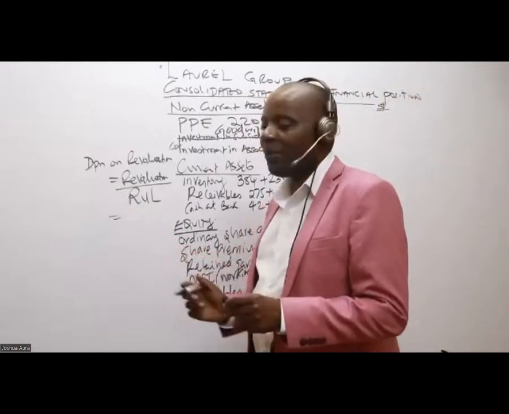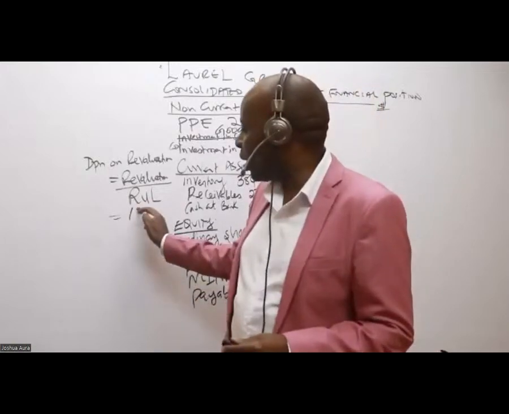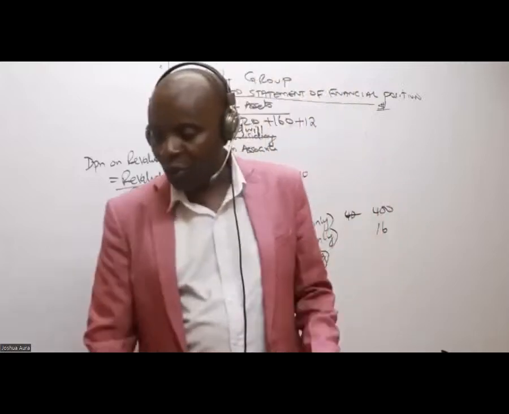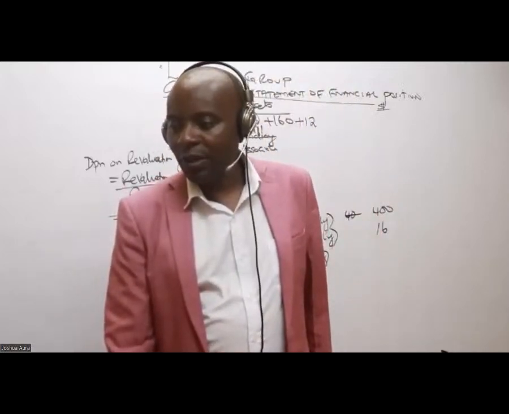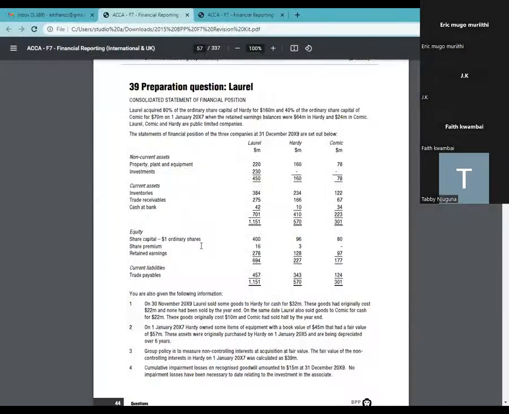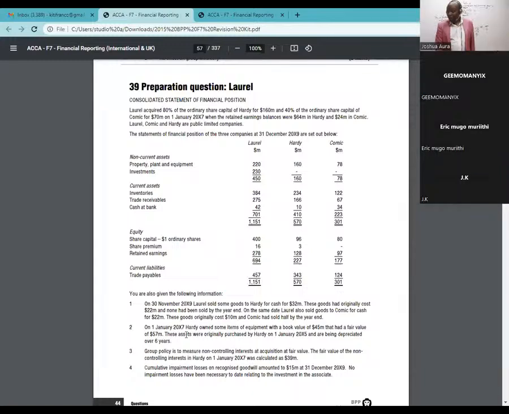So revaluation, ladies and gentlemen, what do we have for revaluation? You have given me 12. And what is the remaining useful life? Let's read this together. On 1st January 2017, Hadi owned some item of equipment with a book value of 45 million that had a fair value of 57 million. These assets were originally purchased by Hadi on 1st January 2015 and are being depreciated over 6 years.